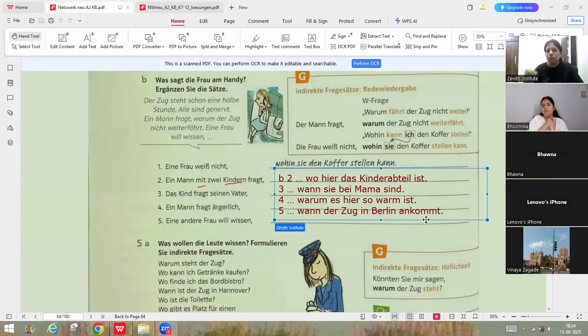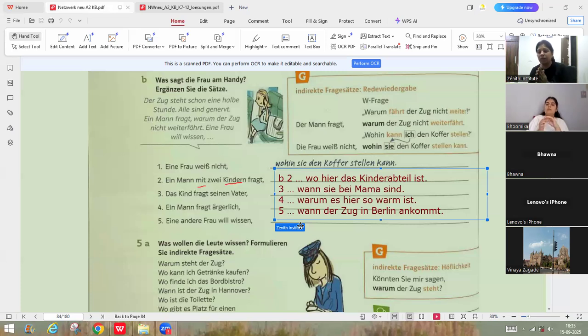So what you have to do, you have to take the question word as the connector. It changes to connector. And then the second position verb, which you used to keep in the second position to make open-ended questions, you have to keep that verb at the end. That is how you make the Nebensatz. Only one change you have to do: you have to see the subject. If the subject is necessary to change, you have to convey that. At that time, change the subject, and of course, according to that, your verb conjugation will change.